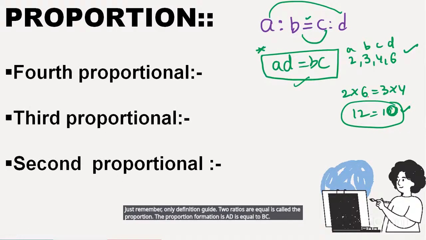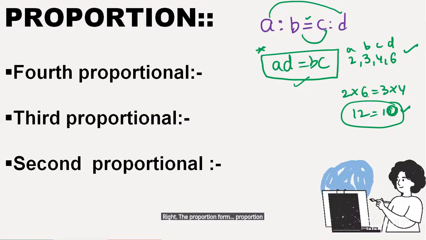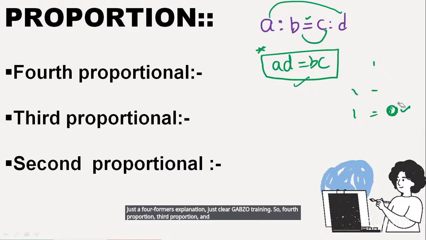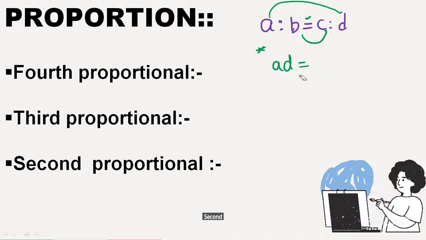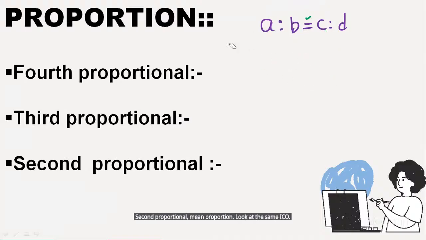Right. In proportion there are 4 formulas. I will explain the formulas, just observe clearly. So fourth proportion, third proportion, and second proportion or mean proportion. Look at the screen, guys, here. So first, we have to find out the fourth proportion.